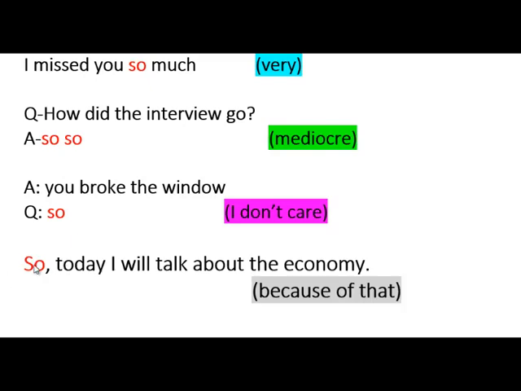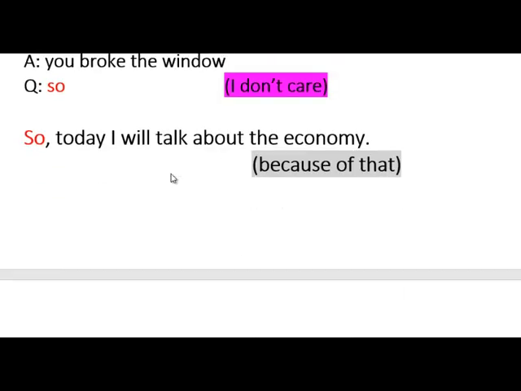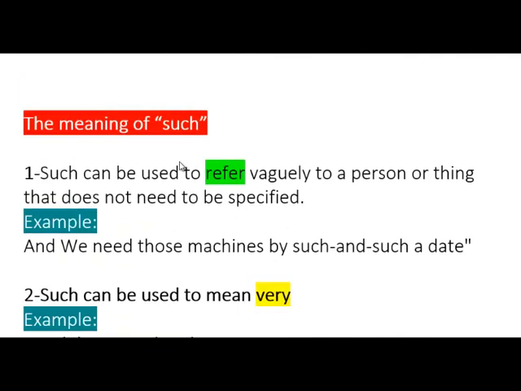Okay, so we have lots of, like, five meanings here or so. But the one we will focus on is very. Okay, so as very. Moving on to such.